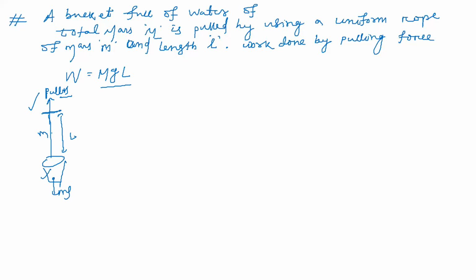But the rope is having mass, and the mass of the rope is concentrated at its center. If the total length is L, then it is L by 2. I'm lifting the center of mass of the rope, and that is L by 2. So plus, due to the lifting of the rope, the work done is mg L by 2. So the work is mgL plus mgL by 2. Understood? That is the work done by the pulling force.